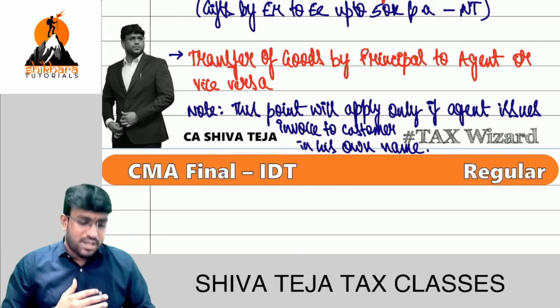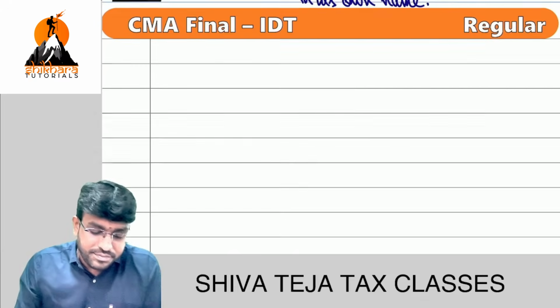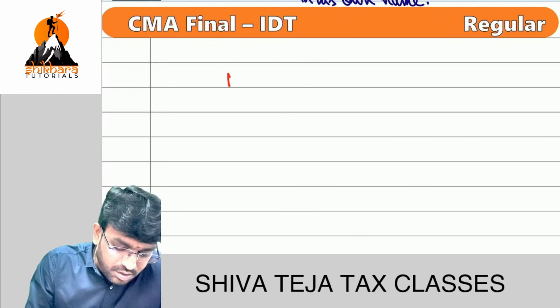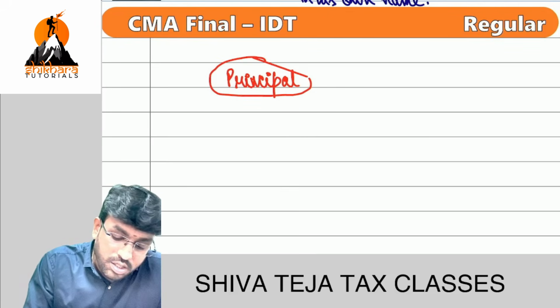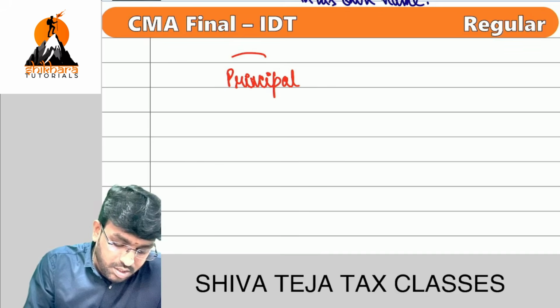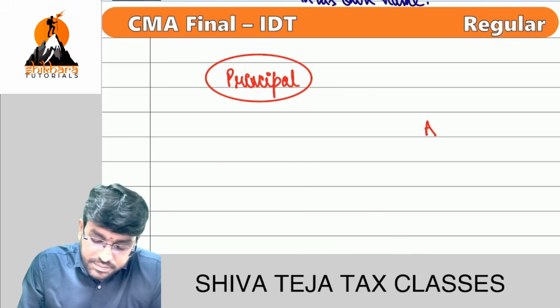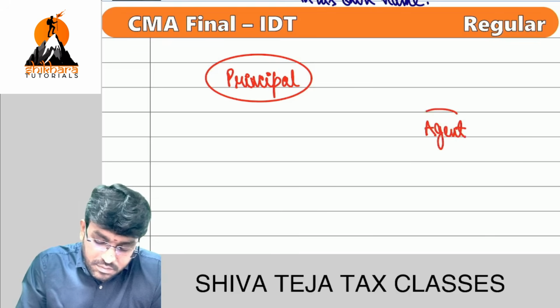So logic is simple, sir. Understand the concept very clearly here. So there is a principal. There is an agent.